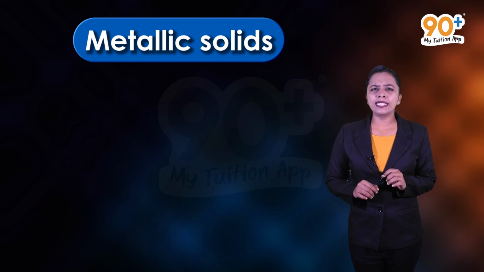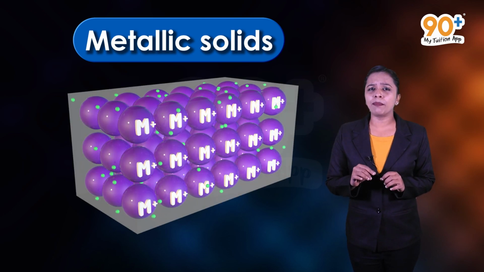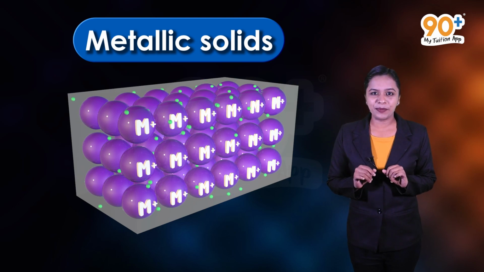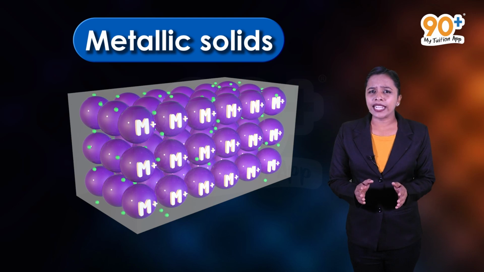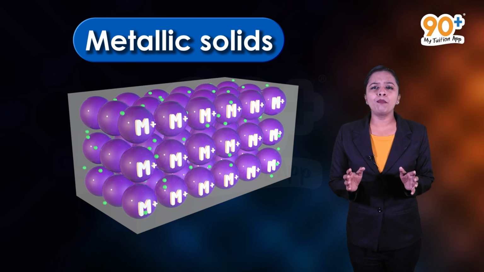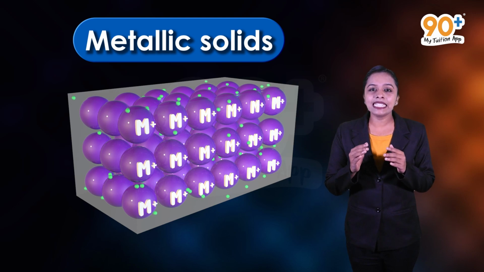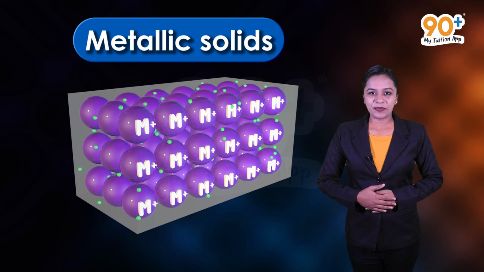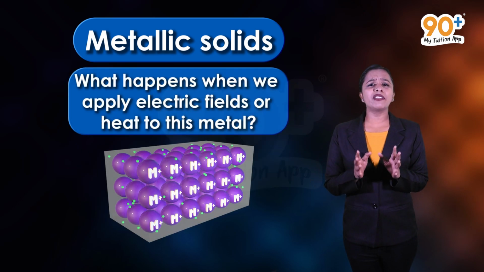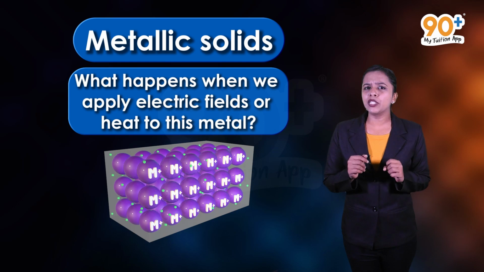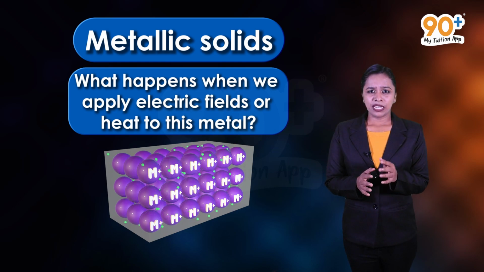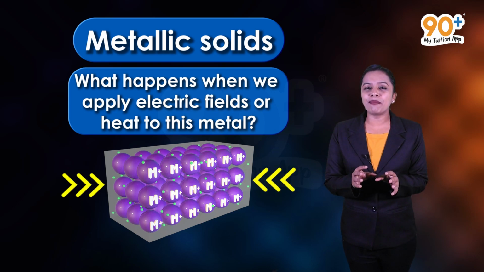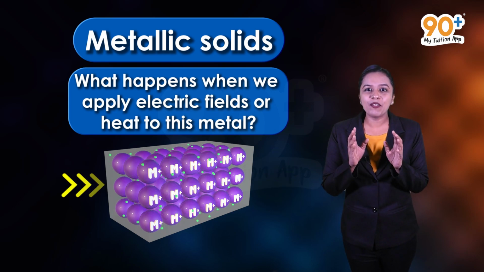In metallic solids, the positive ions are surrounded by mobile free electrons and are evenly spread all over the crystal. Each metal ion donates one or more electrons to the group of mobile electrons, which increases the electrical and thermal conductivity of the metallic element. Then what happens when we apply electric fields or heat to this metal? Let's see. When an electric field is applied, the free electrons inside the metal will flow through the network of positive ions.